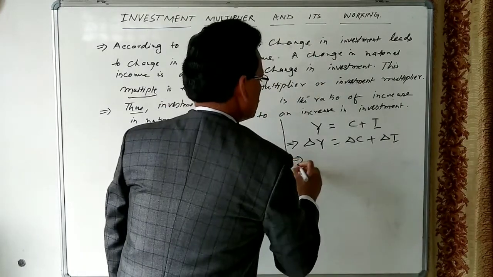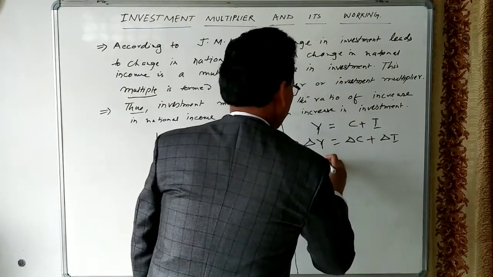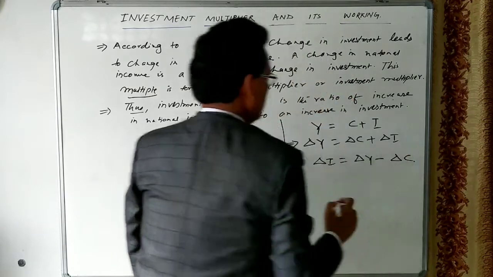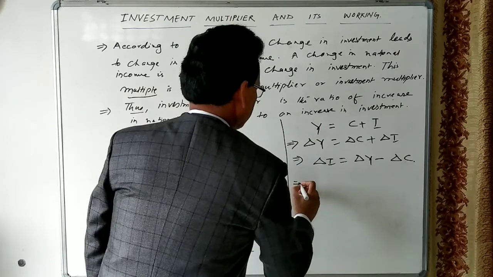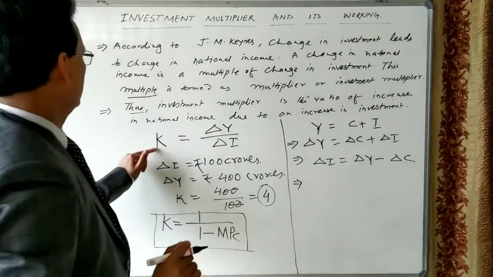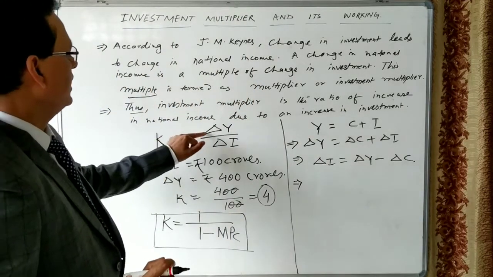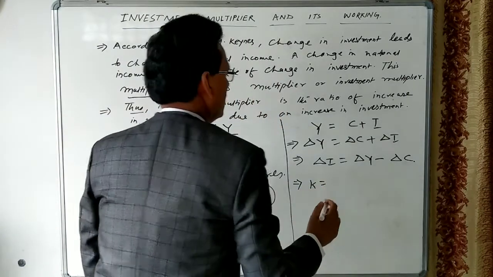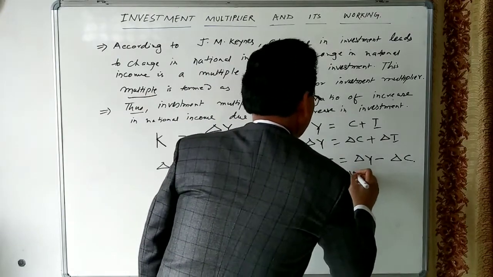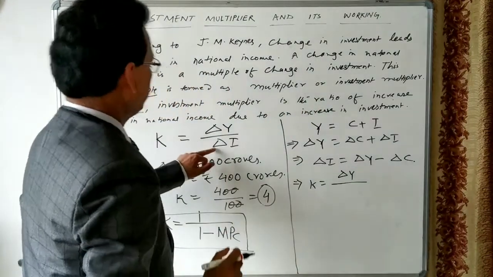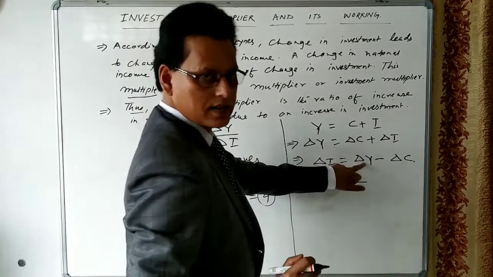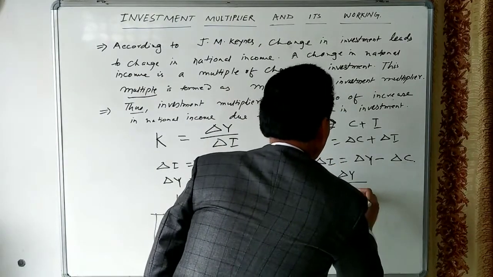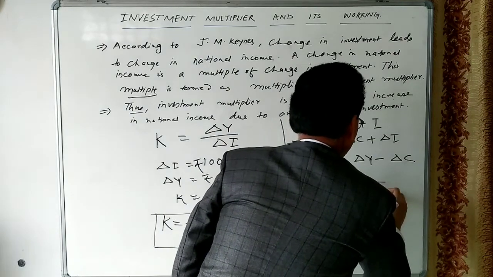We can write delta I as delta Y minus delta C. We know the formula K is equal to delta Y divided by delta I. So at the place of delta I, we can write delta Y minus delta C.